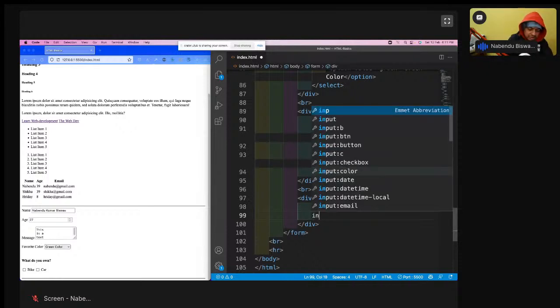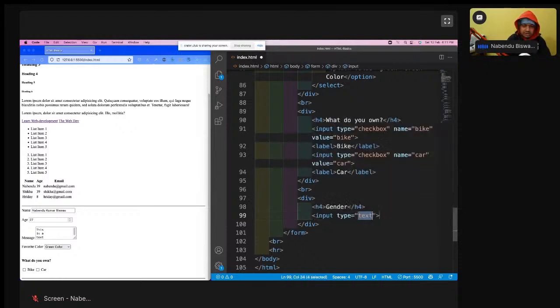Okay, the input type is radio. Input type is radio, and name equal to gender.